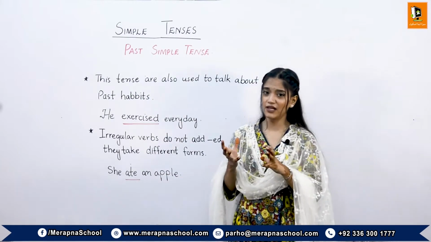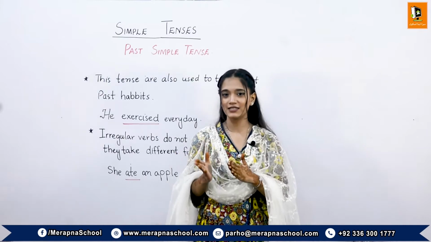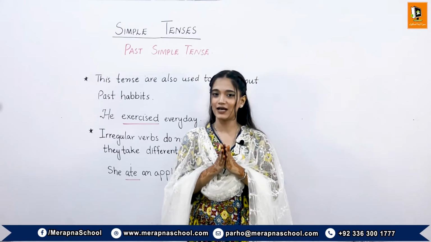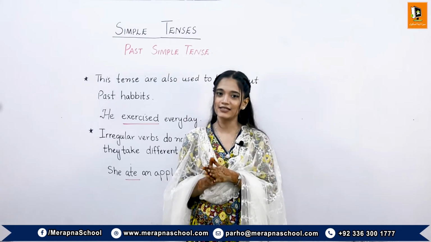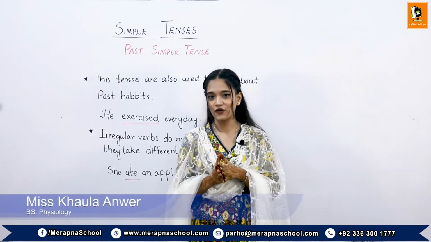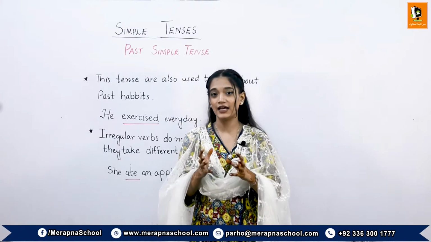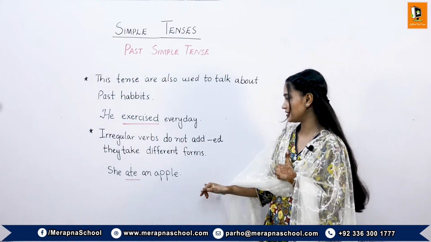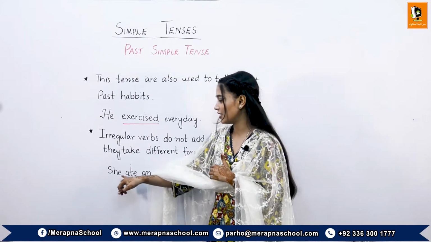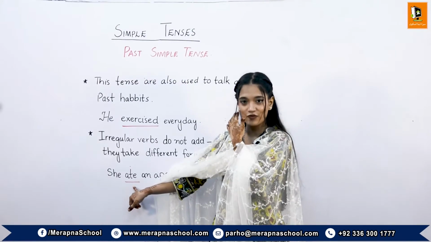There is a big relation of the forms of verb with the tenses. In the past simple tense, we put the past simple form of the verb, and they are regular as well as irregular. In the regular form, only the ed suffix is added, and in the irregular form, the spelling is totally changed. Like in this sentence, eat is the base verb and ate is the simple past form.